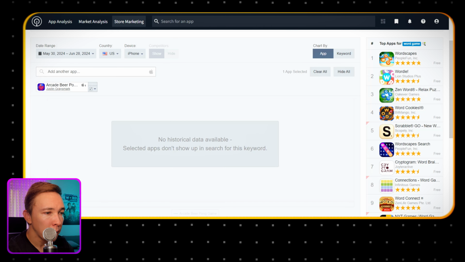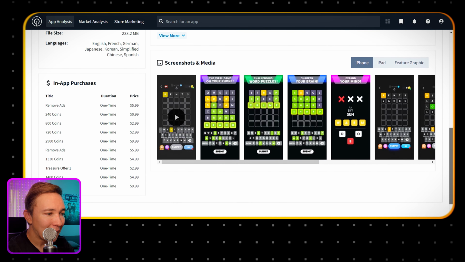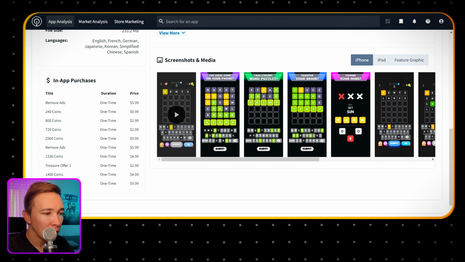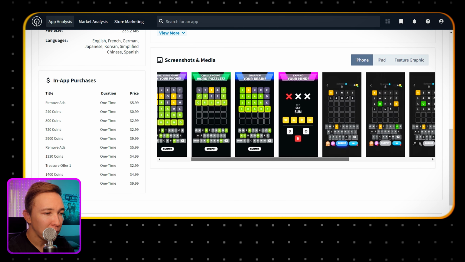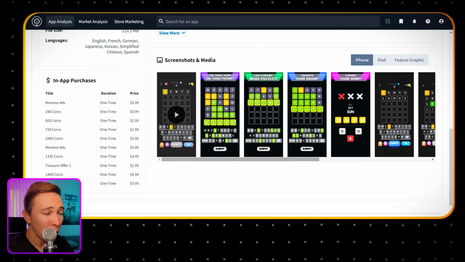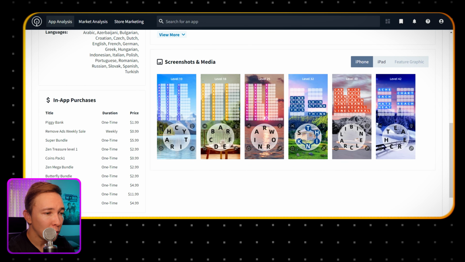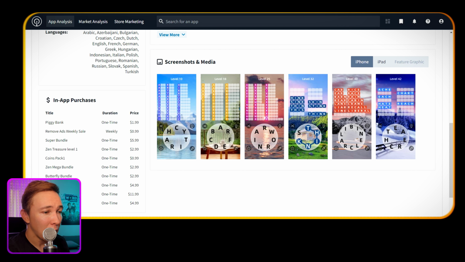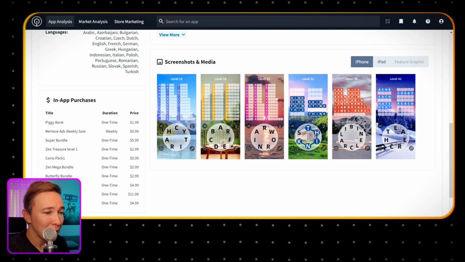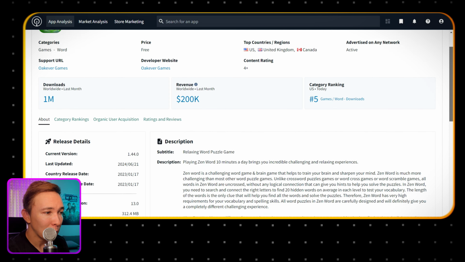If we look at another one, if we're going to try to find patterns here again, and we scroll down to the screenshots, again, it's just simple screenshots, no fluff, just screenshots of the actual gameplay. And if we do one more, probably this one will be exactly the same. Yeah, so just simple screenshots again. So if you're doing a word game, we know now that these type of simple screenshots are the ones that convert for who knows what reason. But if these big studios are using them, they've obviously done a lot of A/B testing, and this is what converts.